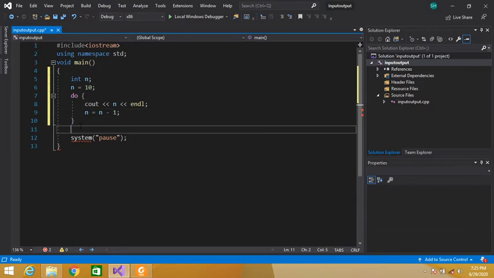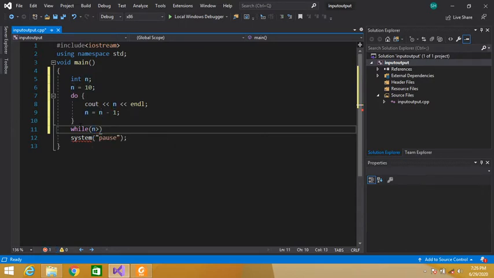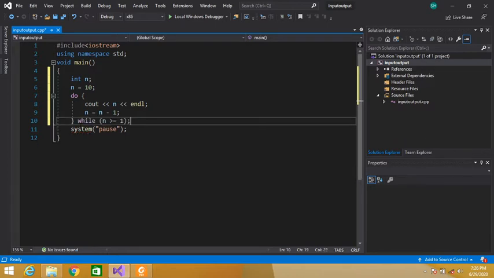And here the while condition: while n is greater than or equal to 1, and here we have to place a semicolon. So you can see now the error goes away. Let's execute this program.